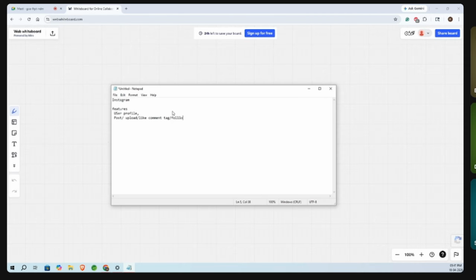And one more thing I would like to cover is the news feed. They should be able to see the news feed in their application when they log in. So these are the functional requirements.